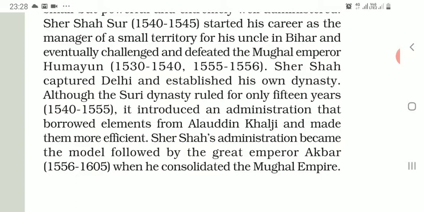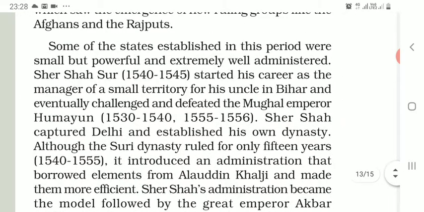Sher Shah's administration became the model followed by the great emperor Akbar when he consolidated the Mughal Empire. So some of the states newly established in this period were small but powerful, existing for a short period of time but extremely well administered.